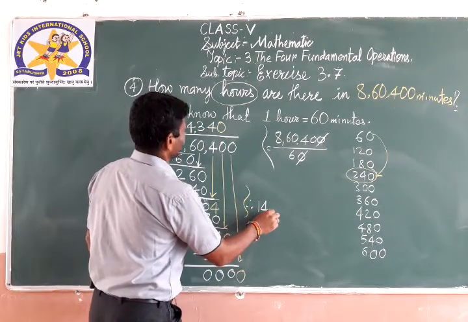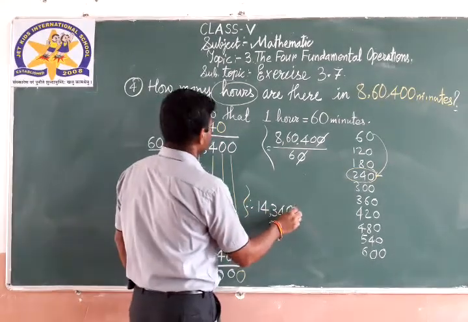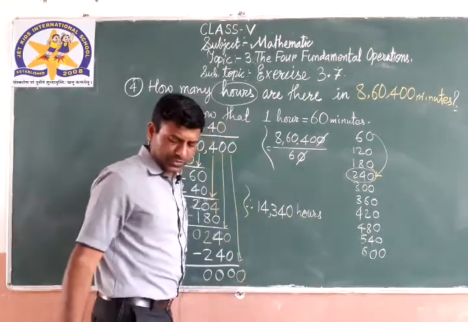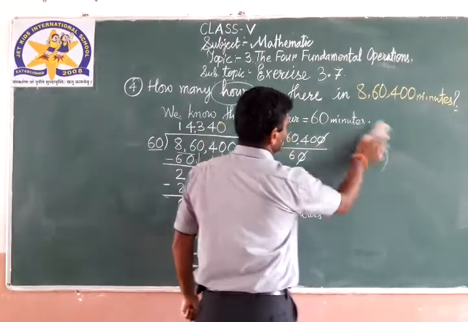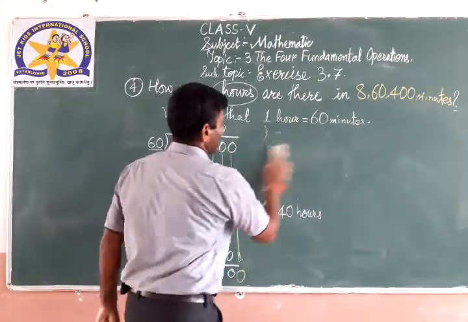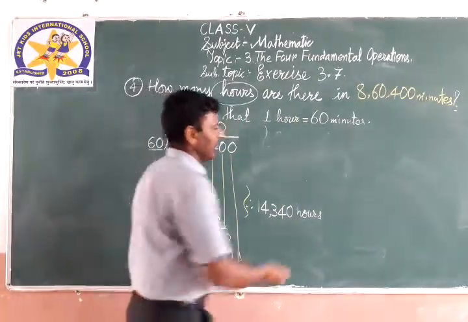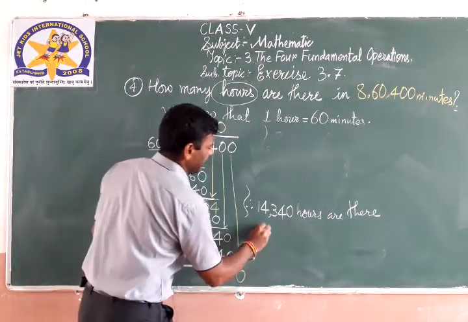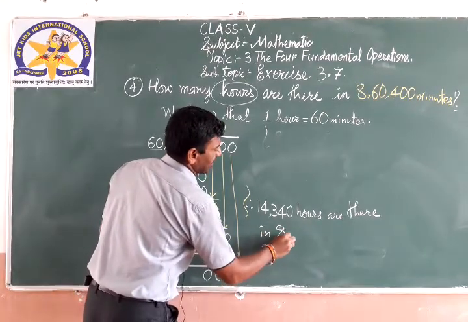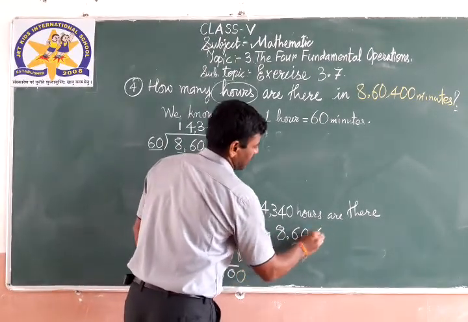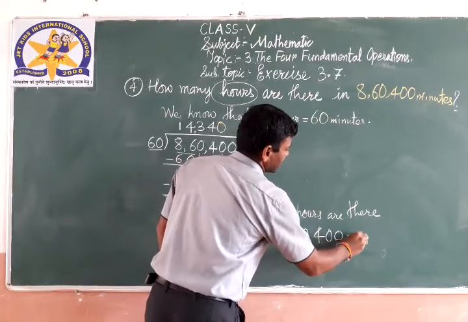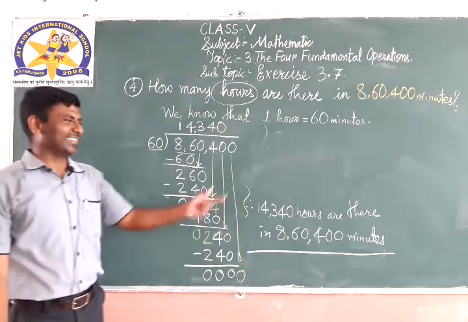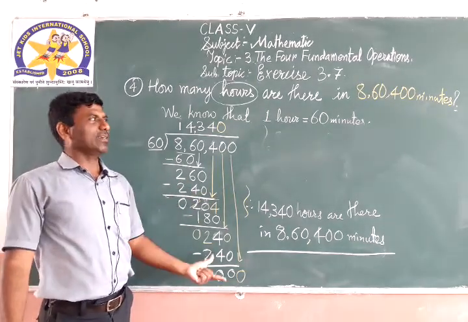Therefore 14,340 hours. You can write the answer like this. 14,340 hours are there in 8,60,400 minutes. Understand? This is the complete answer.